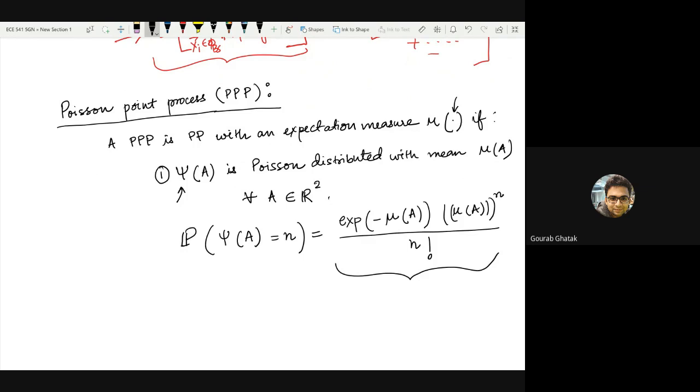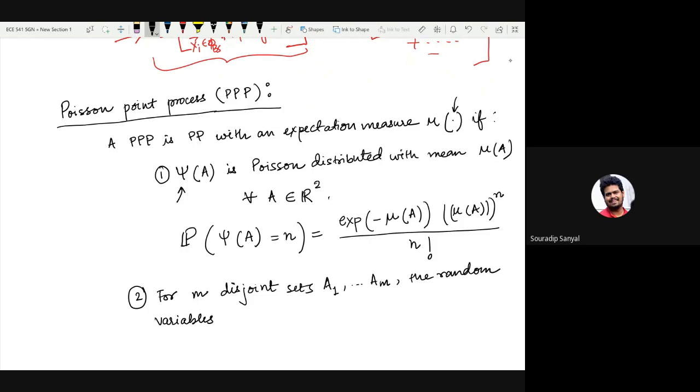It simply governs the probabilistic nature of the number of points, or this random counting measure, which is the number of points falling inside a set A. Another condition, or the second condition, that should be satisfied for a point process to be characterized as a Poisson point process is that for m disjoint sets A1 until AM, the random variables psi of A1, psi of A2 until psi of AM are independent.